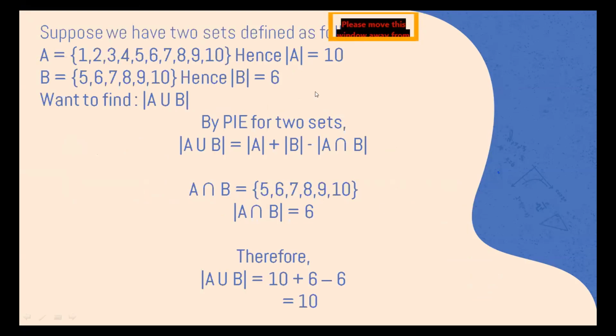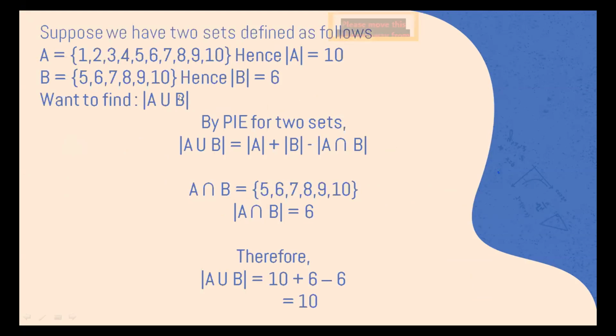Suppose we have 2 sets defined as A is equal to all the natural numbers from 1 to 10, and the cardinality of A is 10. B is equal to 5, 6, 7, 8, 9, 10. So the cardinality of B is 6, right? There are 1, 2, 3, 4, 5, 6. And we want to find the cardinality of A union B.